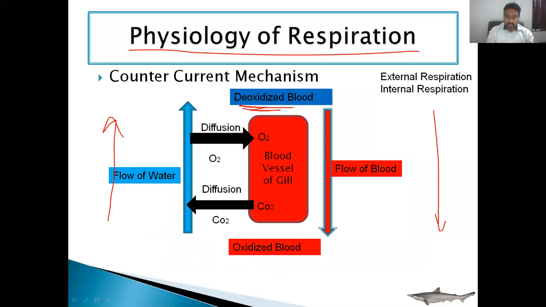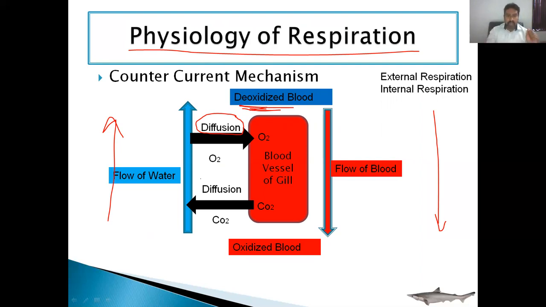Okay, means the afferent vessels contain deoxygenated blood, meaning it has a lesser amount of oxygen and a high amount of carbon dioxide. So the gaseous exchange takes place by the process called diffusion. Okay, diffusion. What is diffusion? Movement of gases from higher concentration to lower concentration is called diffusion.